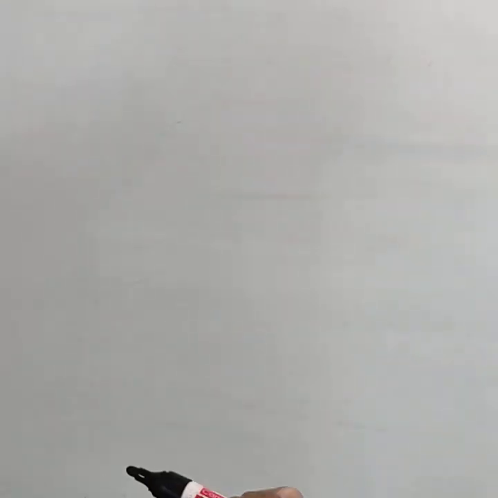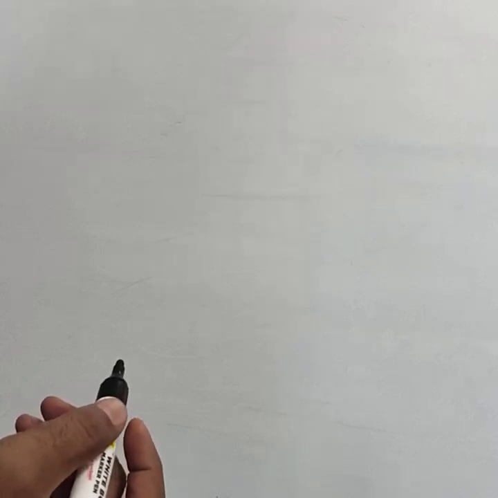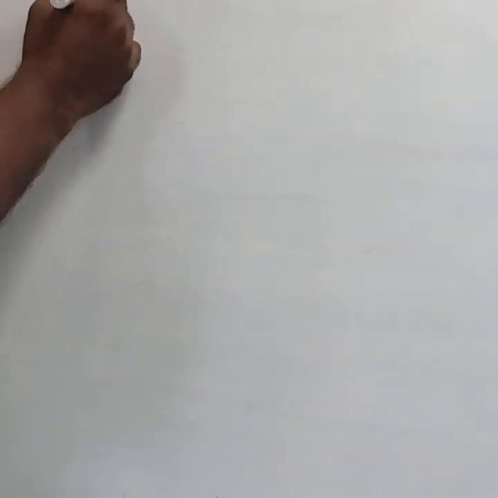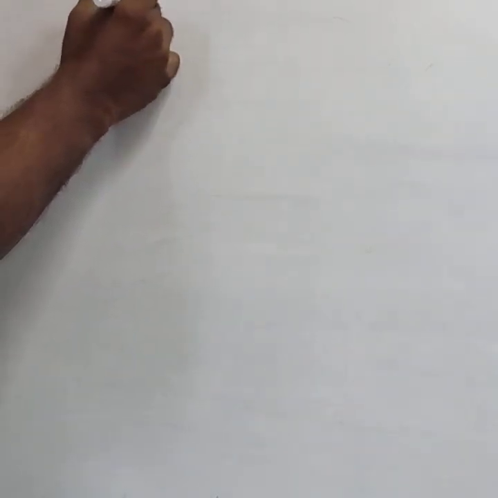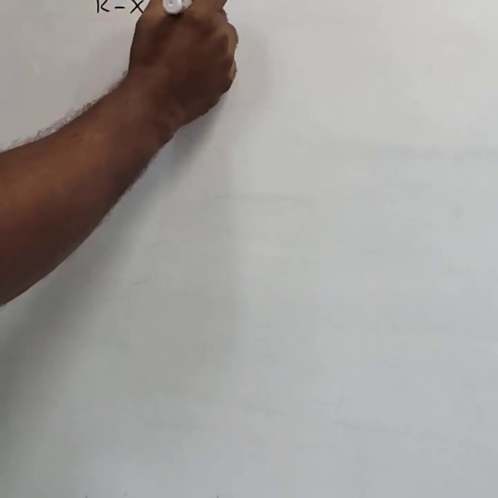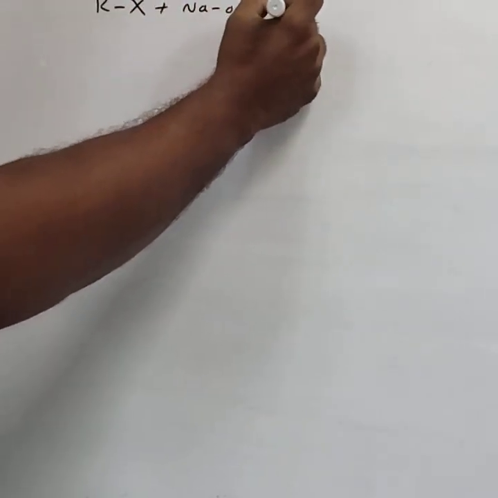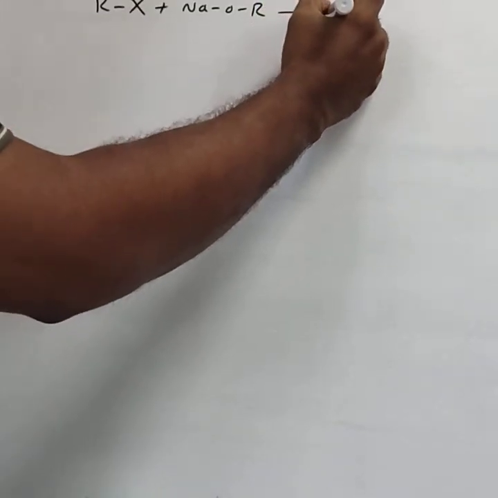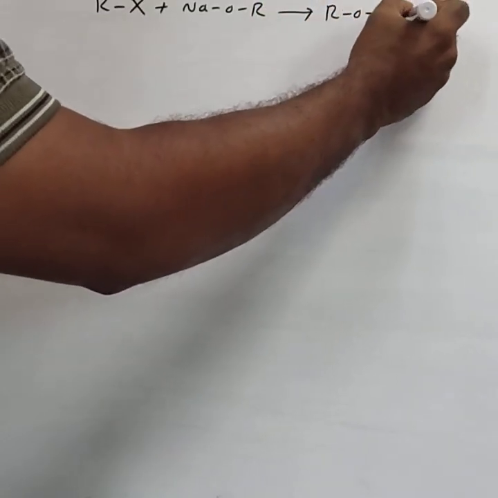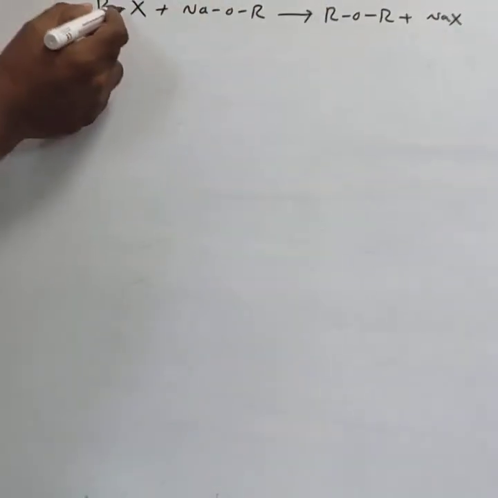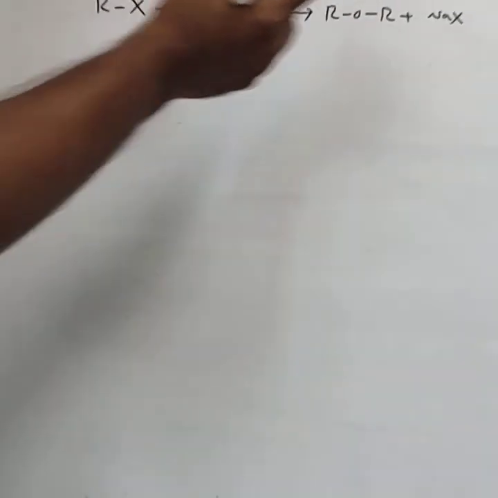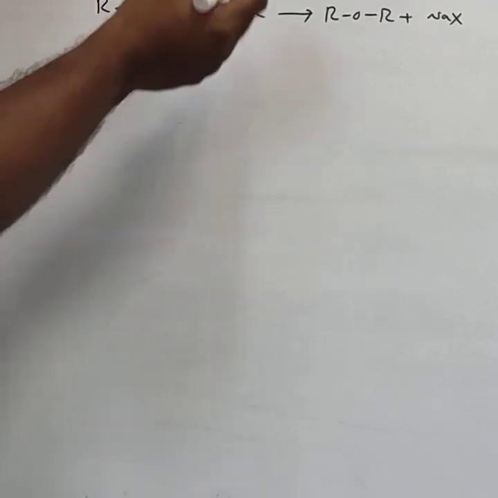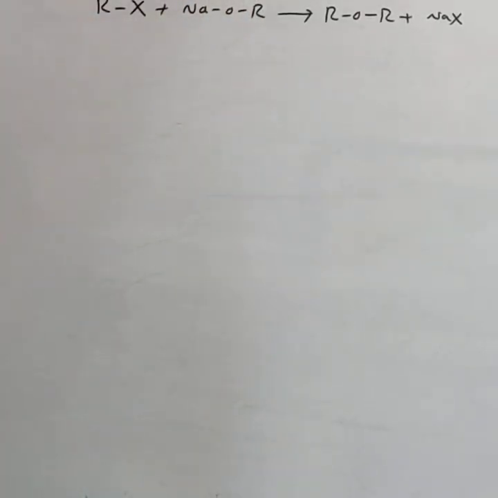Hello students, in the last class we studied the preparation of ethers using Williamson's ether synthesis. Williamson's ether synthesis means alkyl halide reacts with sodium alkoxide, and ether is formed. This is alkyl halide, sodium alkoxide, ether is formed. By using Williamson's ether synthesis, we can prepare anisole.